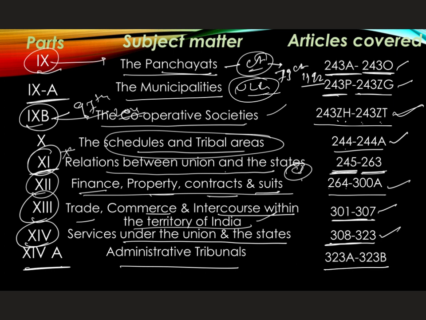The articles covered here are 323A and 323B. Part 14A was inserted through the 42nd Constitutional Amendment Act of 1976, which is very, very important.